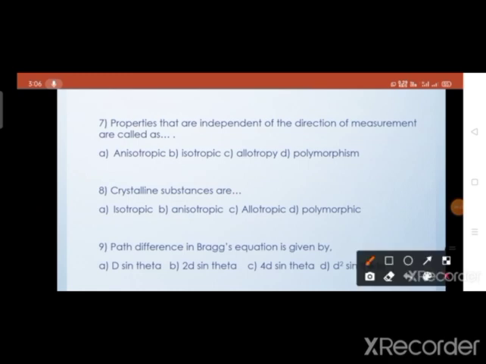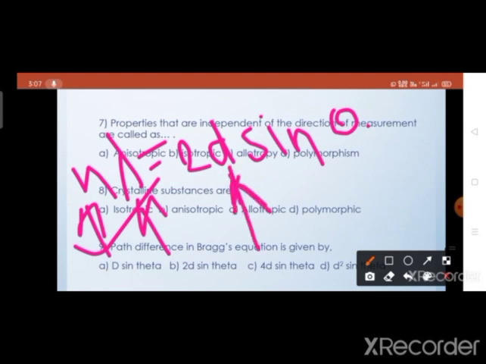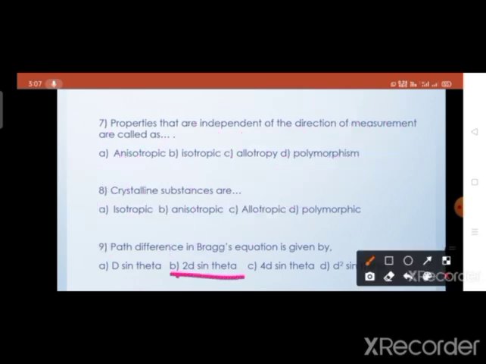Next is the 9th question: the path difference in the Bragg equation is given by. We know that the Bragg equation is n lambda equal to 2d sin theta, where n is the order of reflection, lambda is the wavelength, d is the distance and theta is the angle. So n lambda is equal to the path difference. So the value of the path difference is 2d sin theta. So option B is the correct option.